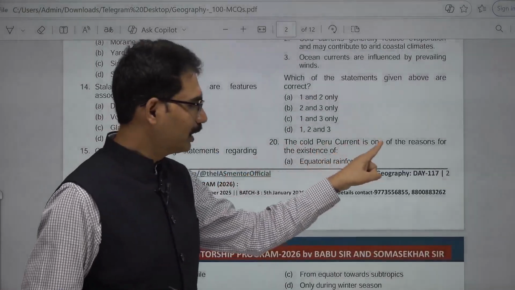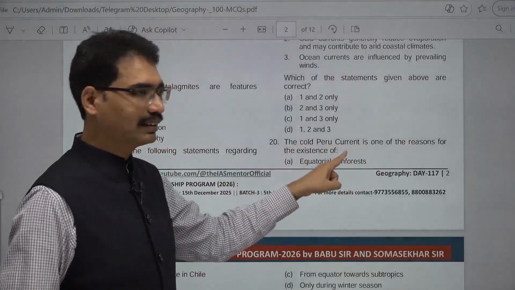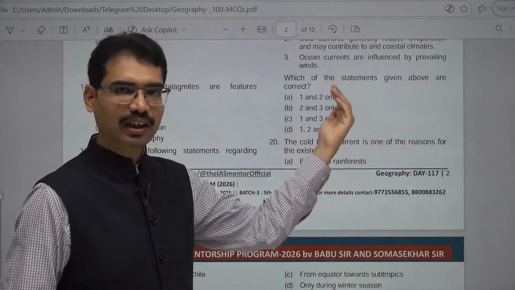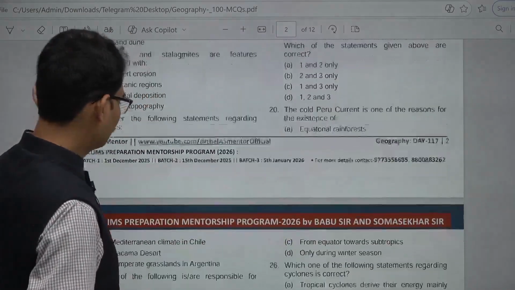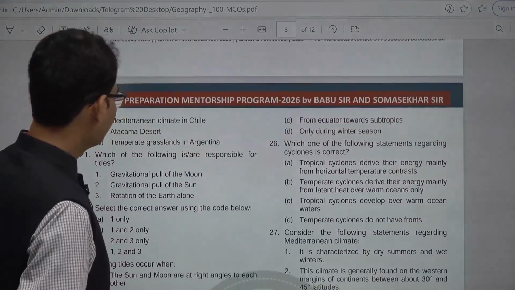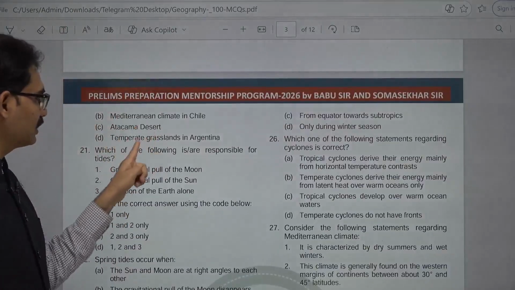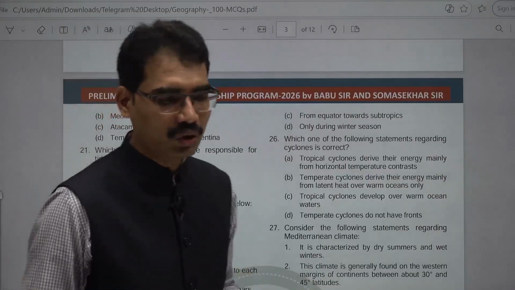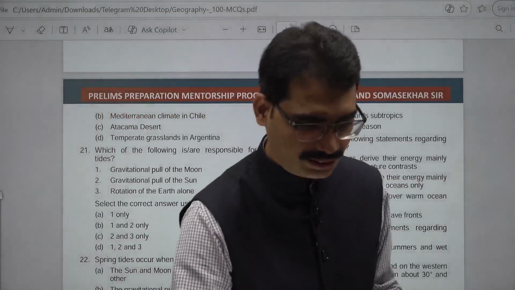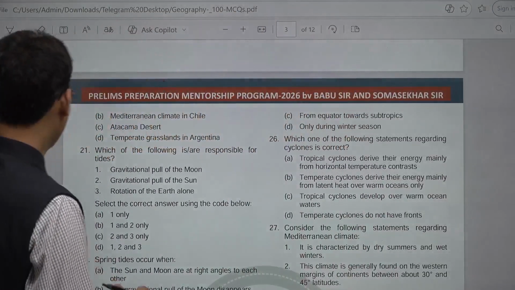The cold Peru current is one of the reasons for the existence of which feature in the South American area: equatorial rainforests, the Mediterranean climate of Chile, the Atacama Desert, or the temperate grasslands of Argentina? This is the desert area. Among the cold currents, the Atacama Desert is the result of the Peru cold current.